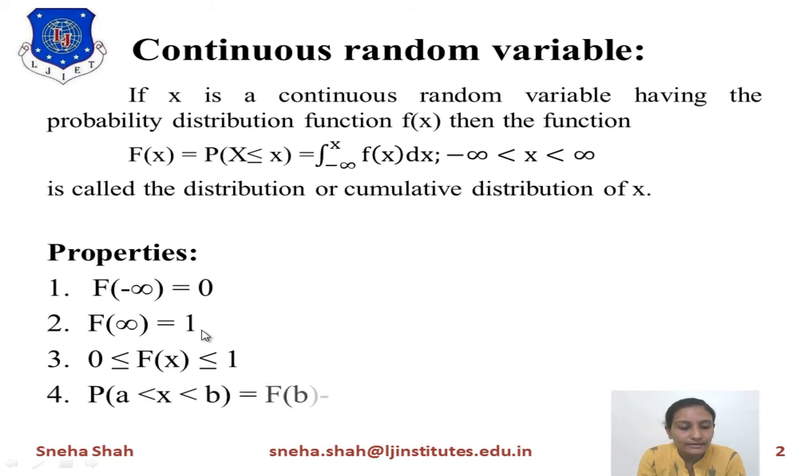Now the next property is probability of x between a to b equals F of the higher value, which is b, minus F of the lower value, which is a. It means F of b minus F of a.